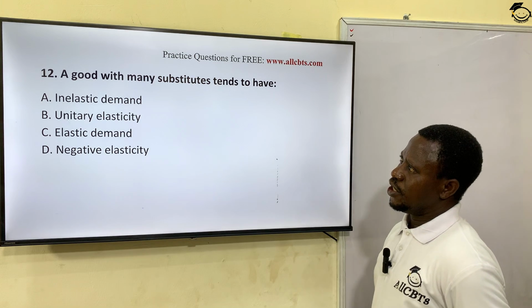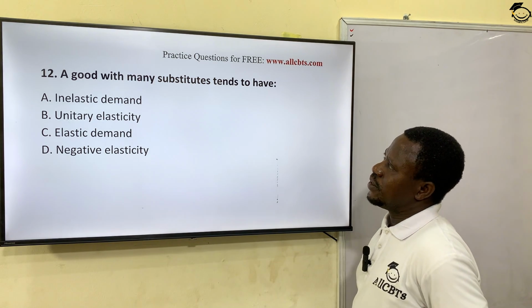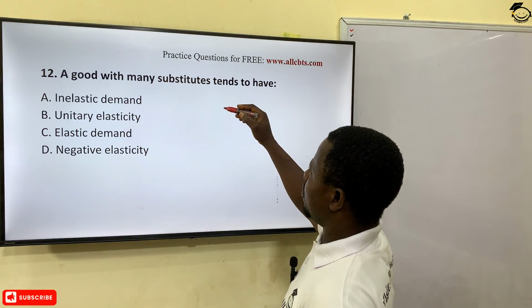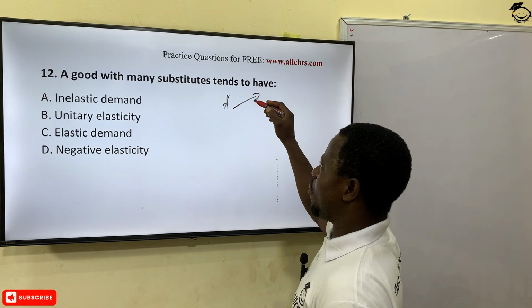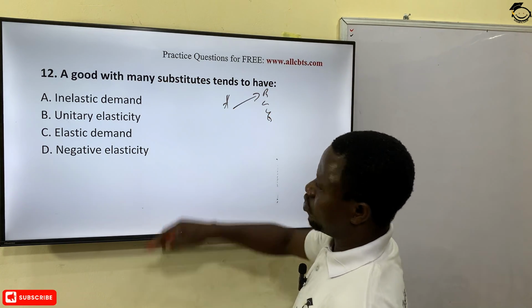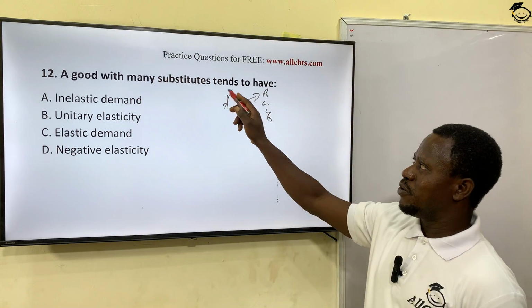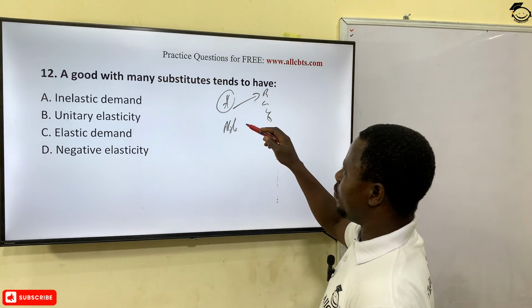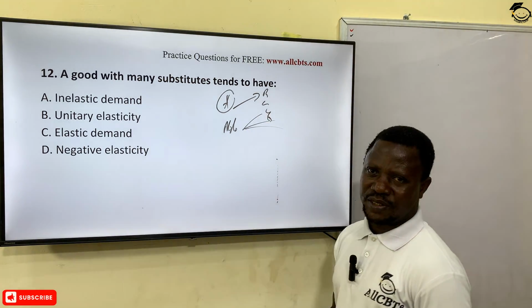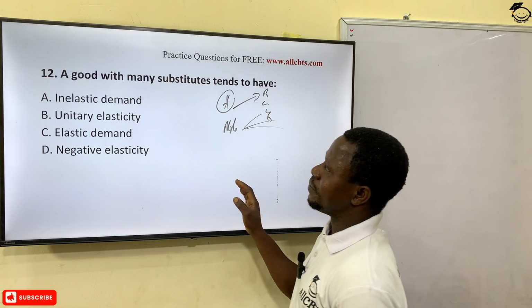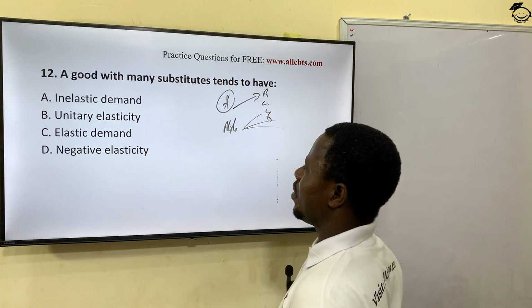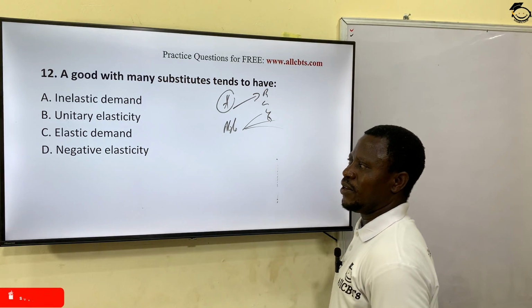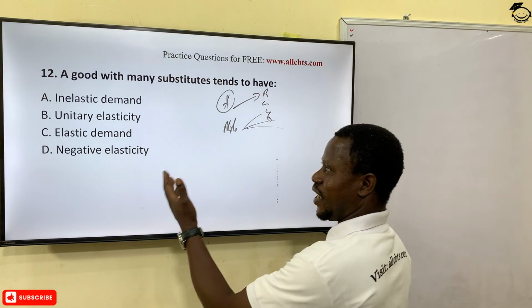The next question. A good with many substitutes tends to have, when a good has many substitutes, in other words, if you don't buy good A, you can always buy many other ones, B, C, D. They are substitutes. They can replace this particular good. Say, for instance, Milo. If you don't buy Milo as a choco drink, you could buy Bournvita, you could buy many other choco drinks in the market. So what do you think will be the effect on that particular good? Is it inelastic demand, unitary demand, elastic demand, or negative elastic? The answer is what? Elastic demand.